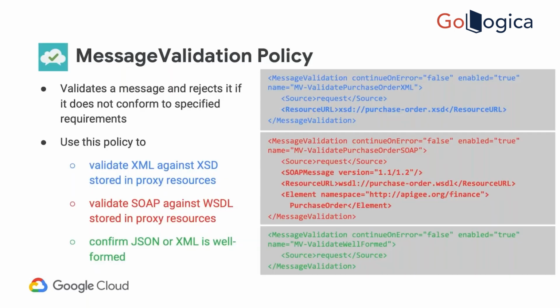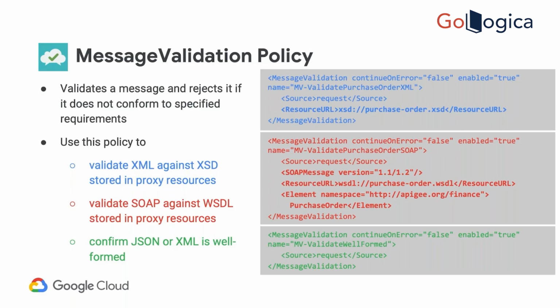Now another one is for XML. There is a message validation policy, because we don't deal much with XML or especially SOAP data. I have not used this policy. I don't remember if I have ever used it or not. It might be very rare, because mostly we deal with JSON data. We don't deal with SOAP. This is like a SOAP message validation. If your Apigee supports SOAP and it is for SOAP, then you can verify against a WSDL file or a schema file. So the incoming XML and all you can put.